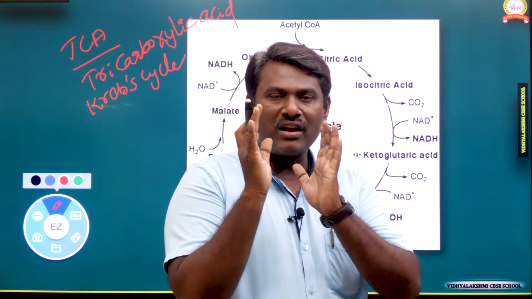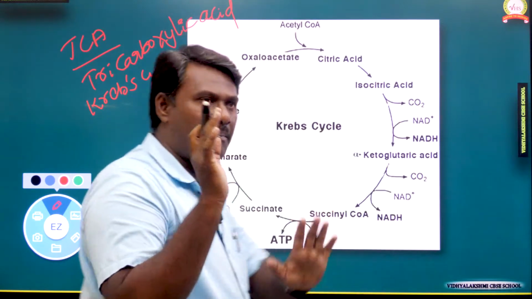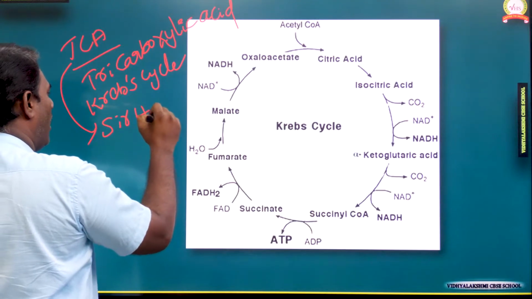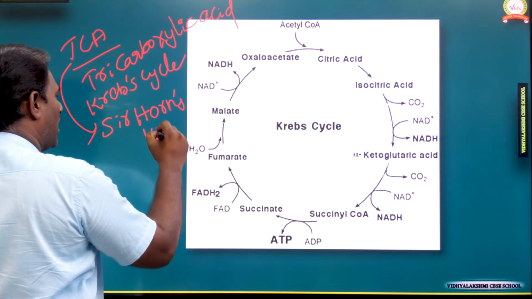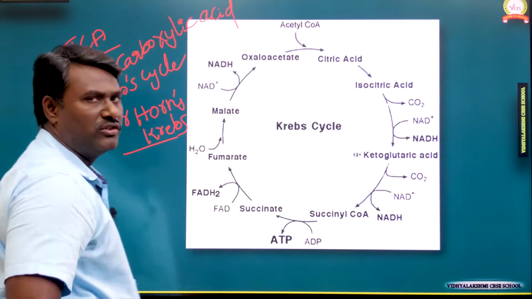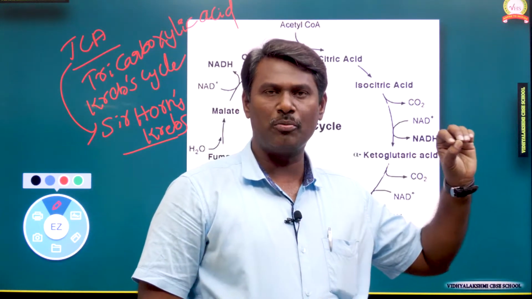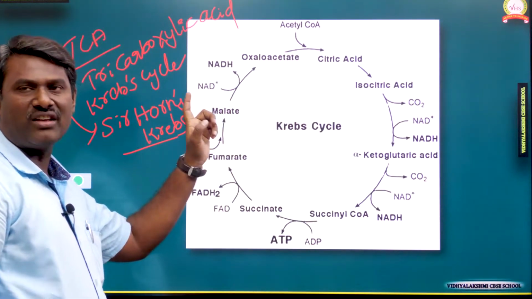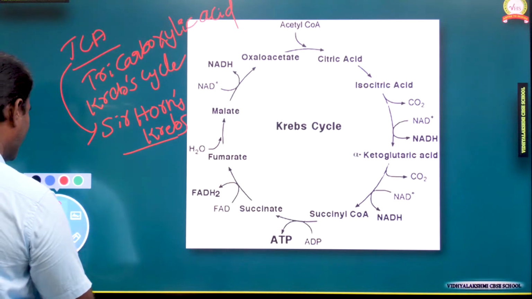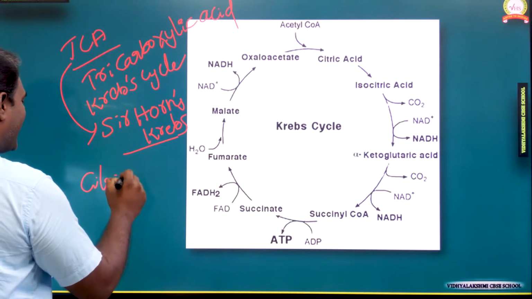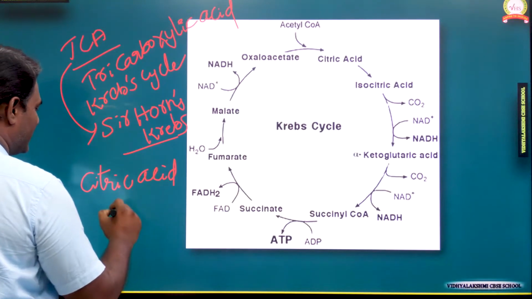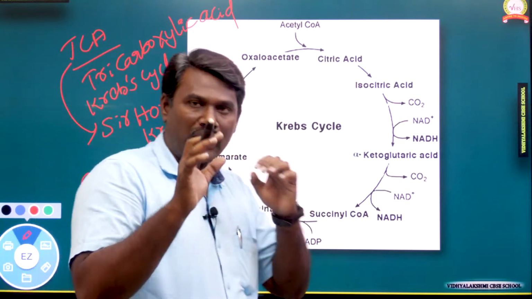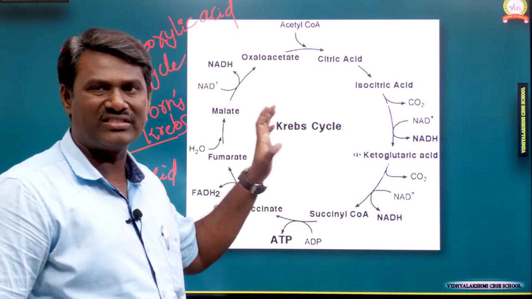Why can we call the TCA cycle the Krebs cycle? Because this TCA cycle was discovered by the scientist Sir Hans Krebs. Because of the scientist's contribution, we consider this the Krebs cycle. The TCA cycle is also called the citric acid cycle, because citric acid is one of the byproducts of this cycle. That's why it is called the citric acid cycle.